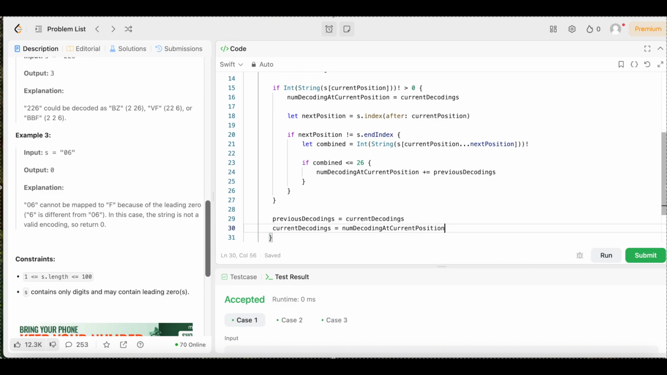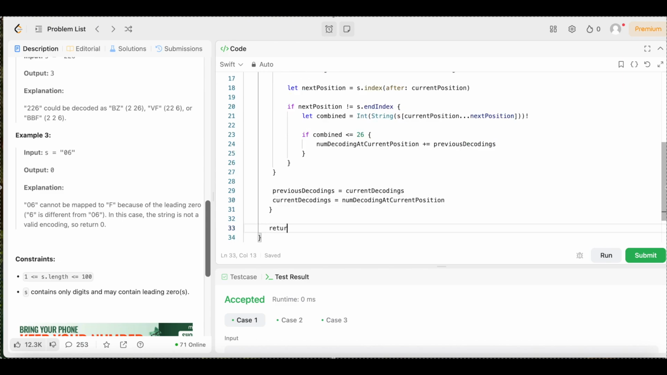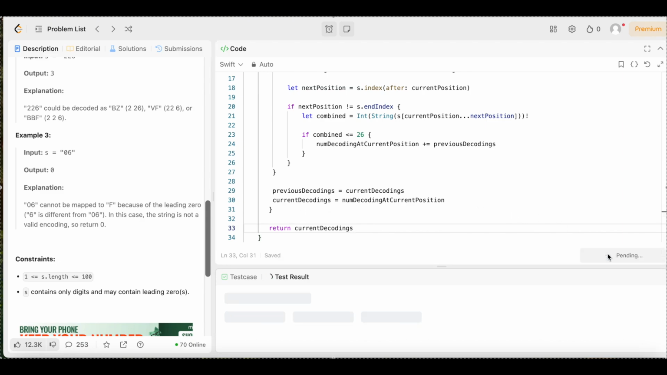Just like that. And now we still need to return the total number of decodings starting from the beginning of the string. So we are just going to come right here and we're going to say return current decoding. Boom. Now that should be all she wrote, y'all. Let's go ahead and run it. Make sure it runs properly before we submit it.